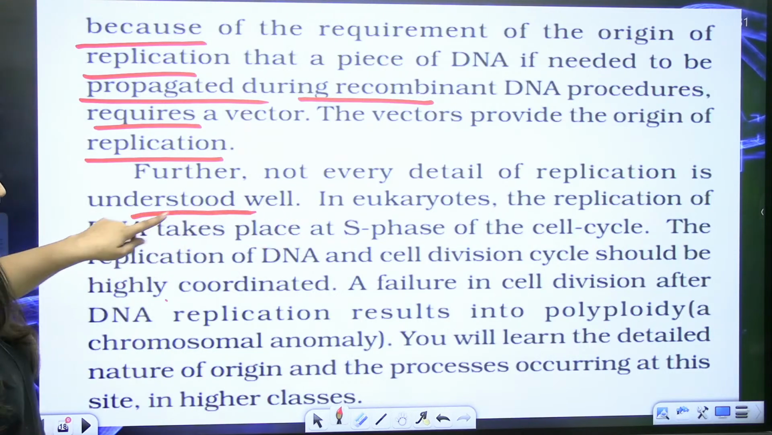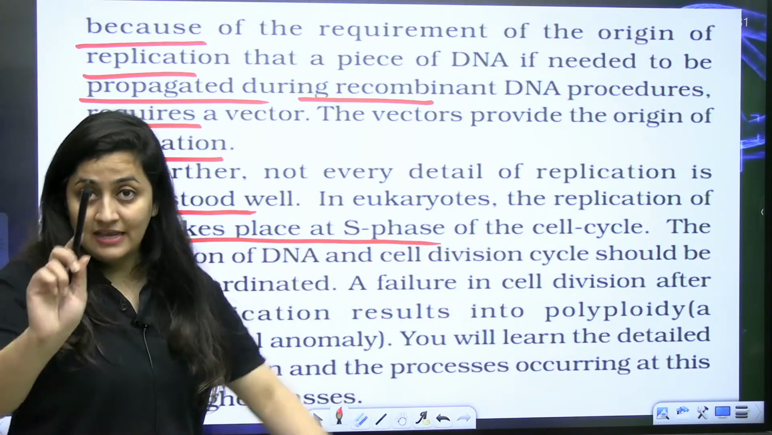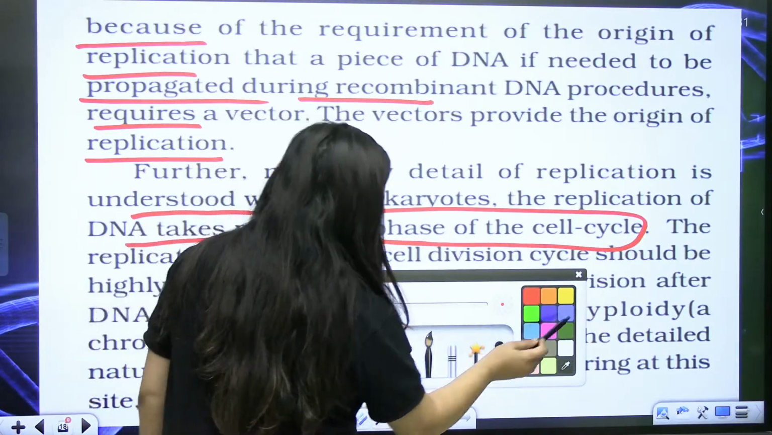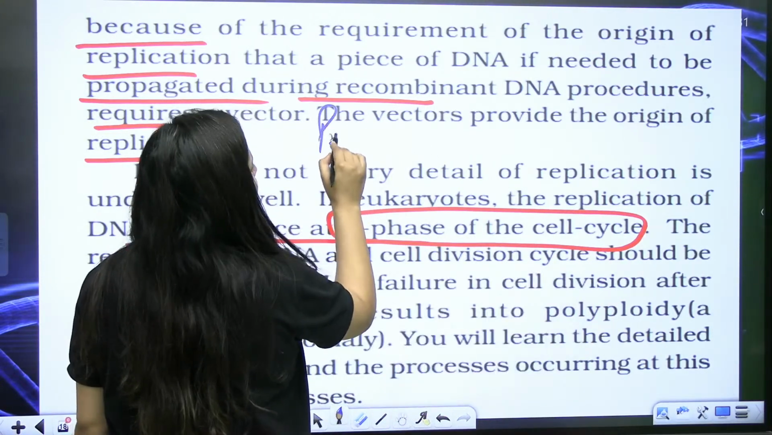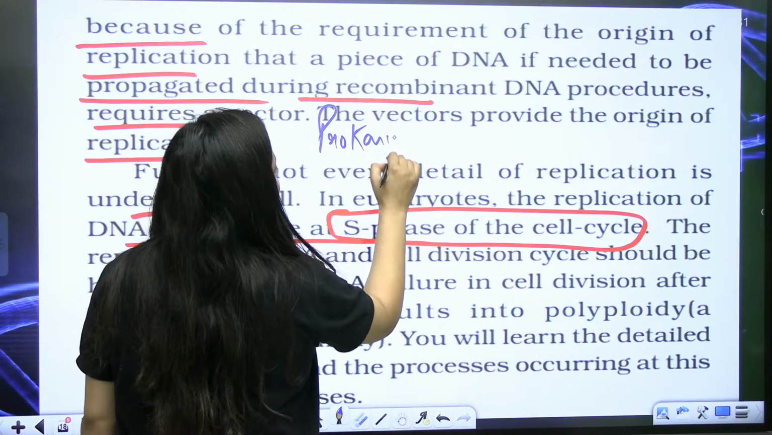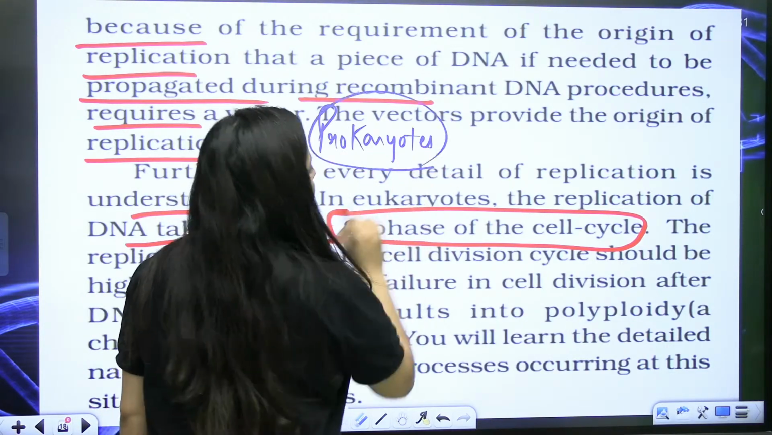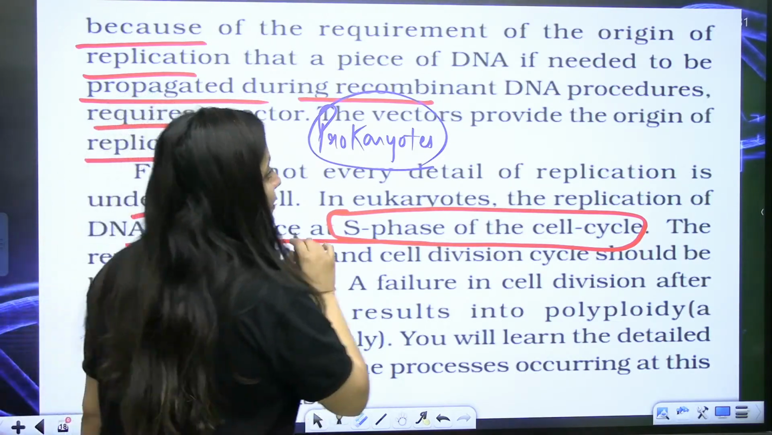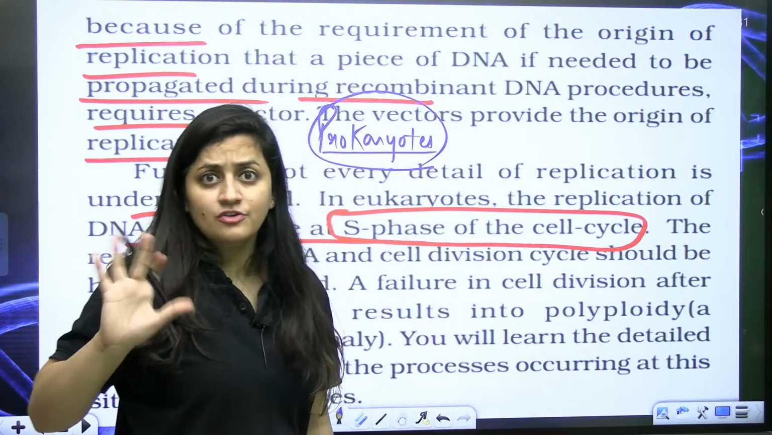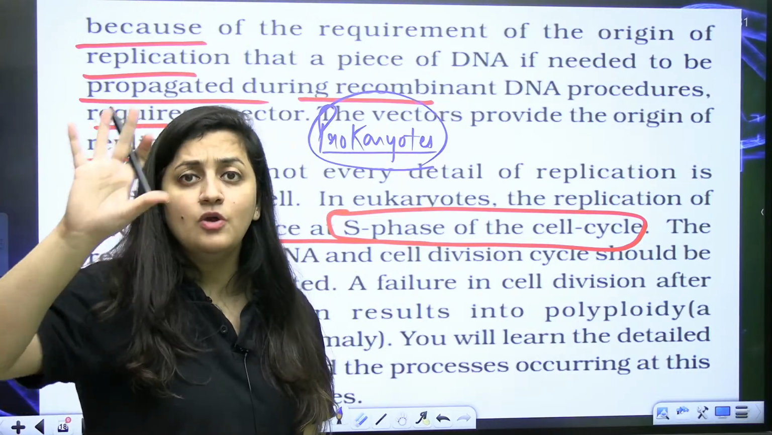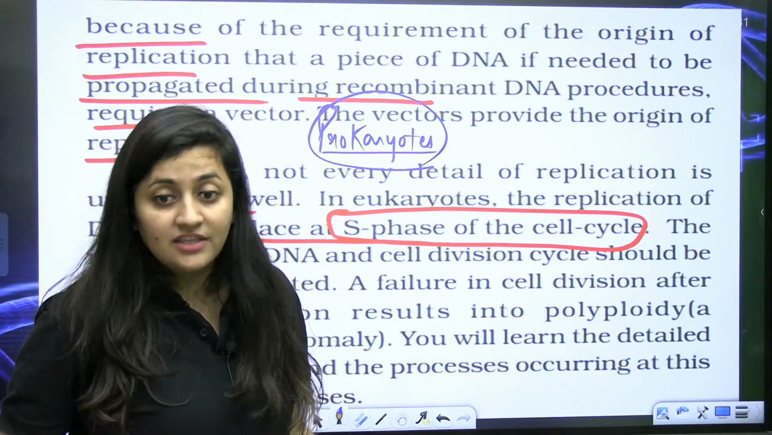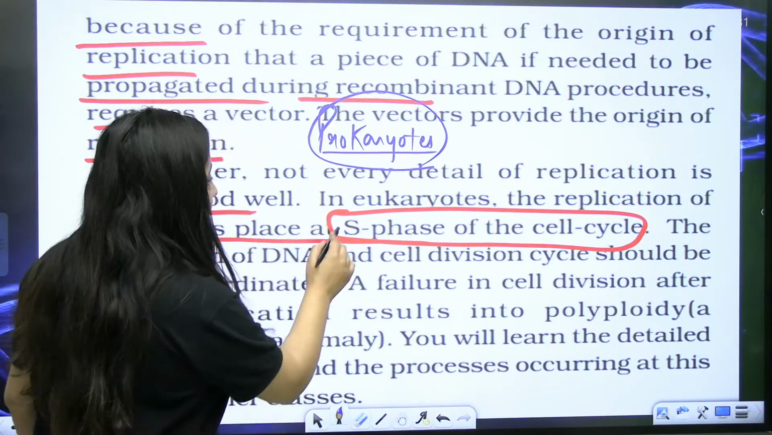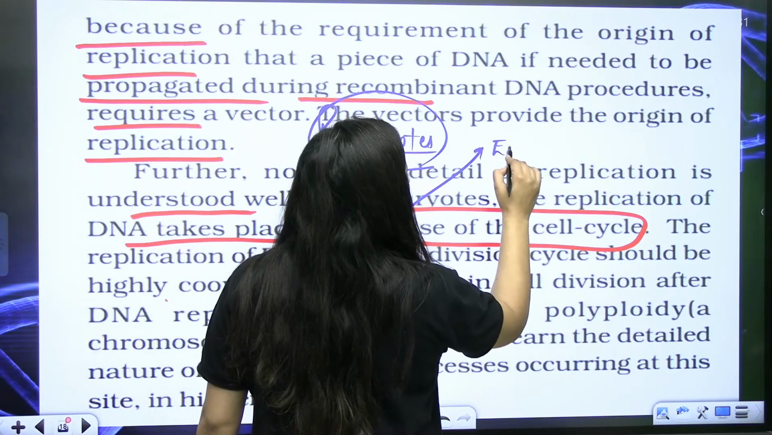In eukaryotes, replication of DNA takes place at the S phase. That's something very important. I was waiting for this point. Initially I told you that replication occurs in S phase, but not in the case of prokaryotes. In bacteria, you do not have proper meiosis and mitosis, and they do not have interphase and M phase. That will be there in eukaryotes only.